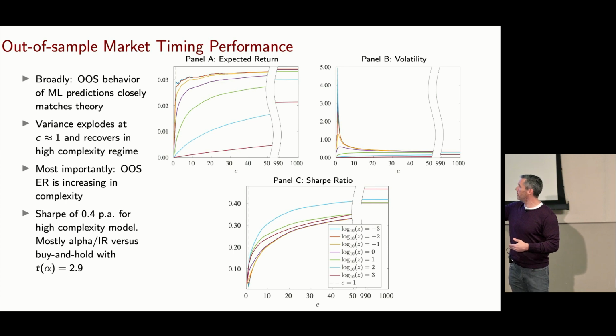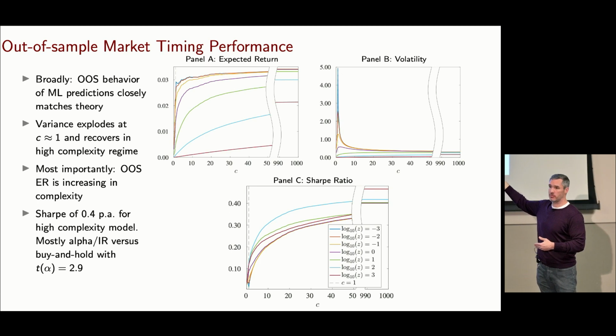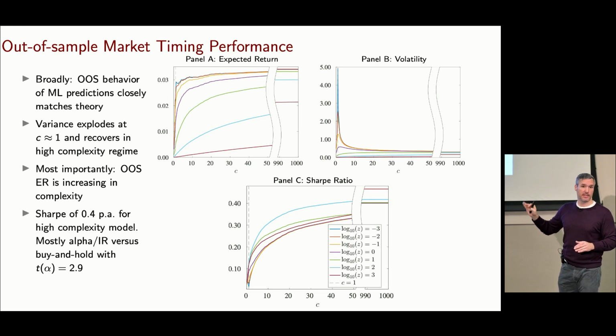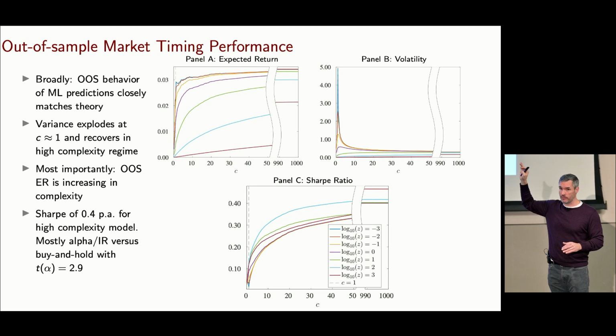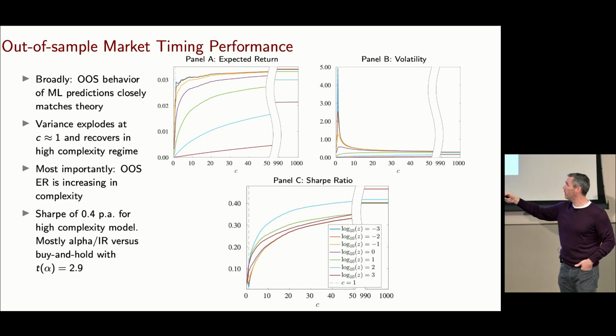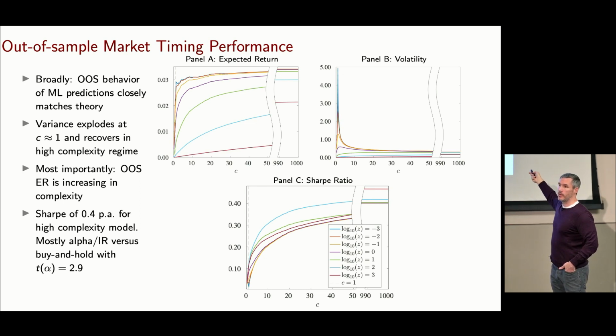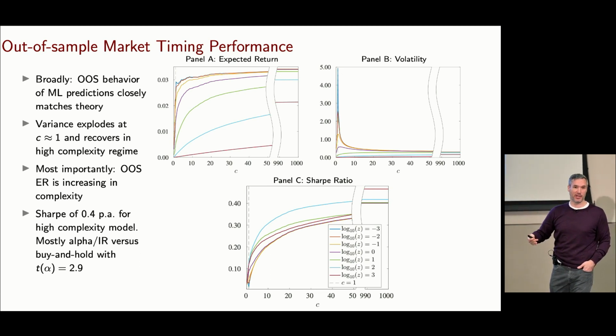Over here, I have a model with one parameter. Over here, I have a model with 12,000 parameters, and just T equals 12 observations. The important thing to recognize is that these data plots look very similar to the theory plots that I showed you before. Let's start with the variance plots. What do we see in terms of variance? At C equals 1, we get a variance spike. Once we move beyond C equals 1, that variance rebounds. Key thing that we need to develop successful out-of-sample machine learning models for finance.